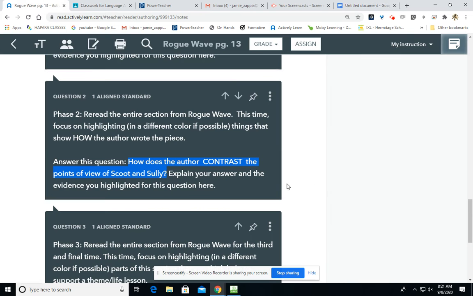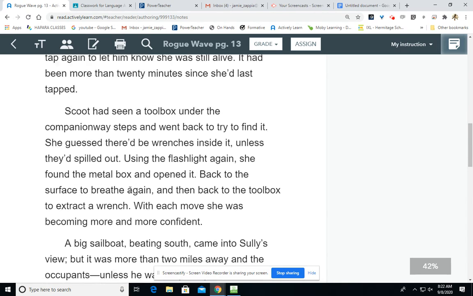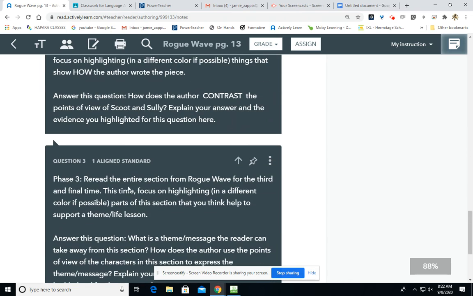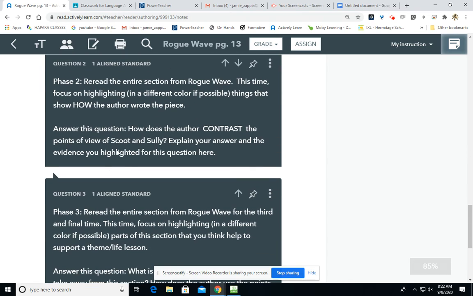As you answer this question, make sure that you're answering both parts: how it's contrasted and what in fact the perspectives of those characters are. So we have two different components you have to address within this particular question. Make sure you address both parts, how the author contrasts it and what the point of view actually is. Once you figure that out by rereading the text, please put your answer down here for phase 2.